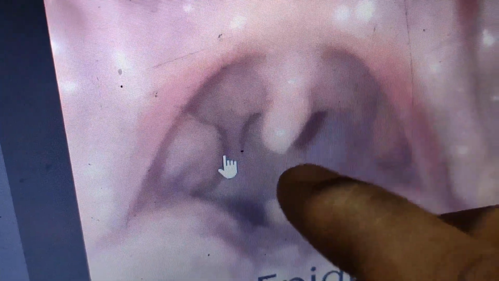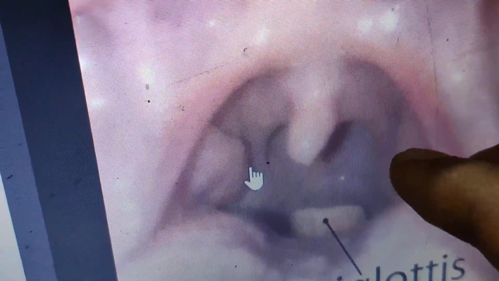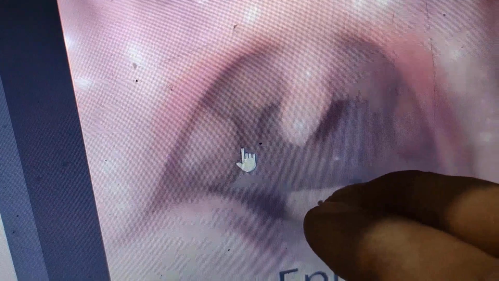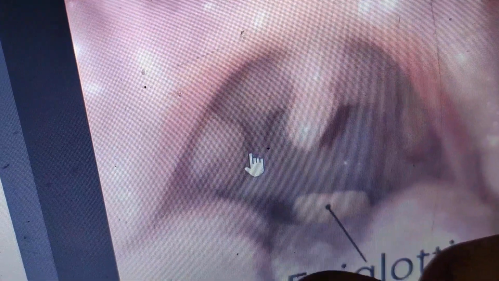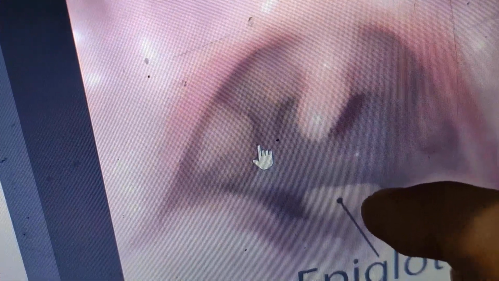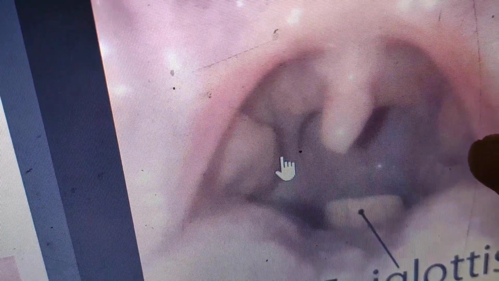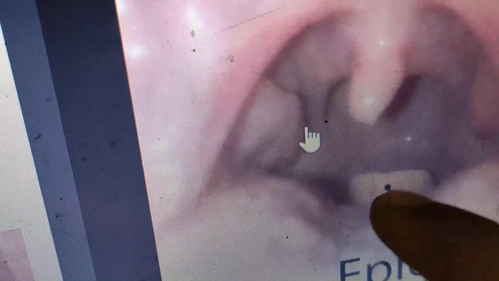And see what will happen. This side is the digestive tract and one side is the wind tract. When the food enters, this epiglottis moves this side so that the food can go inside the digestive tract. When you want to breathe, this epiglottis moves like this so that you can breathe happily from this side. This is what happens. The breathing will come in the next chapter. Now let us read on.